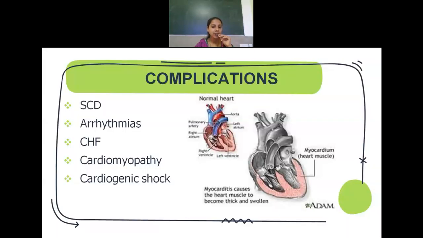Complications of myocarditis: it may be associated with other inflammatory conditions like pericarditis or endocarditis. As I told, some people with myocarditis can die immediately, like sudden cardiac death. They can have arrhythmias, that is abnormal heart rate, also called dysrhythmias, and pulmonary edema. Heart failure is one more common complication, congestive heart failure. Cardiomyopathy, because the cardiac muscle is affected and its function will reduce. And cardiogenic shock, because of the decreased cardiac output.